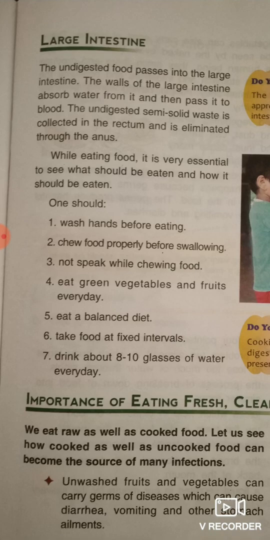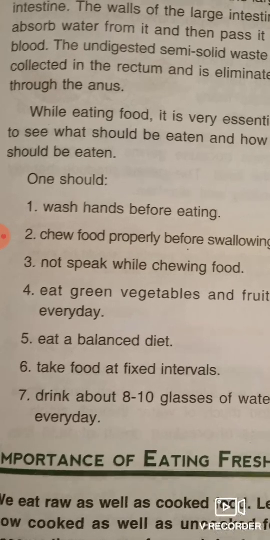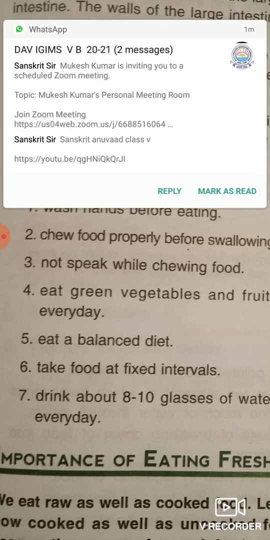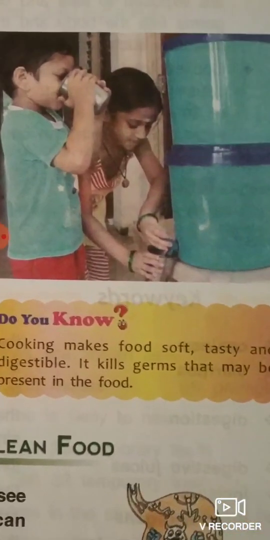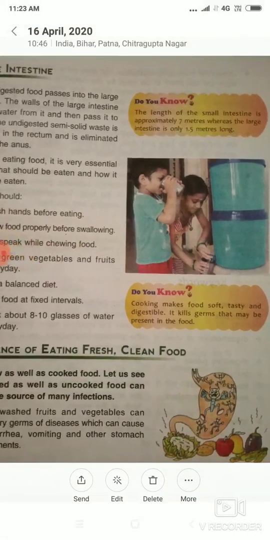While eating food it is very essential to see what should be eaten and how it should be eaten. What should you do before eating? You should wash your hands. Chew the food properly before swallowing, and don't speak while chewing the food. Eat green vegetables and fruits every day. Eat a balanced diet. Take food at fixed intervals. Drink about 8 to 10 glasses of water every day. And do you know cooking makes the food soft, tasty and digestible. It kills the germs that may be present in a food item.